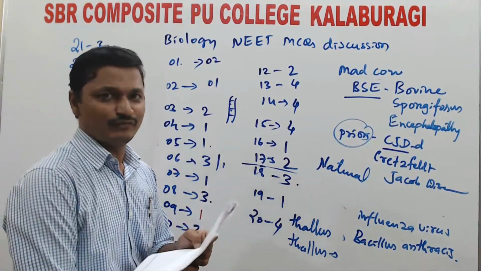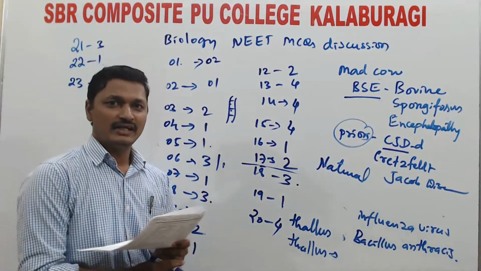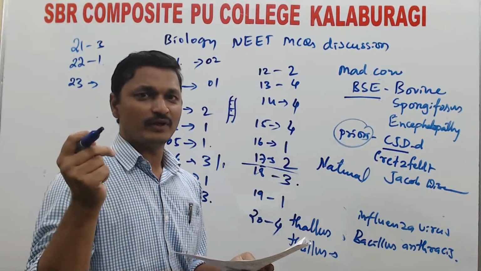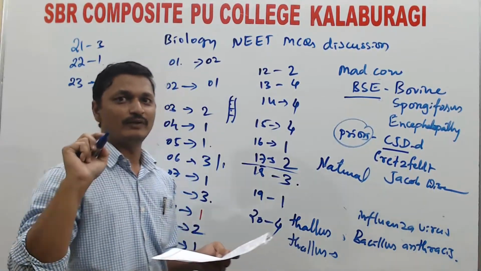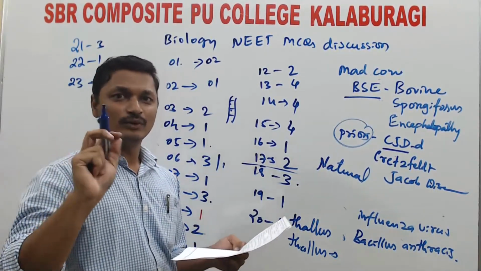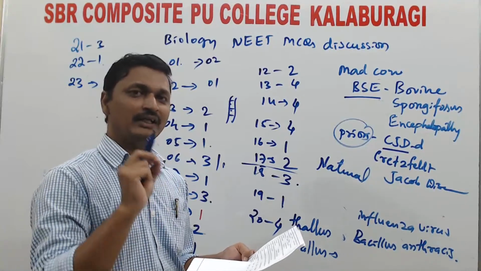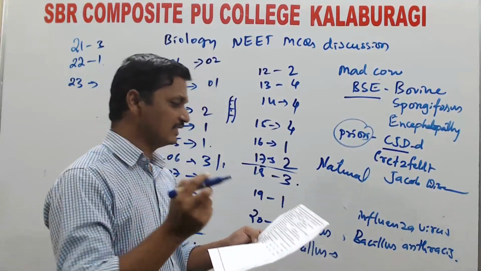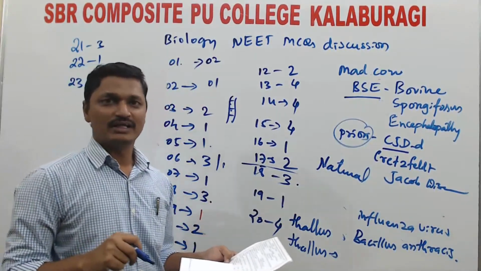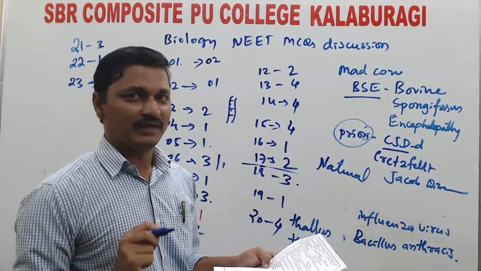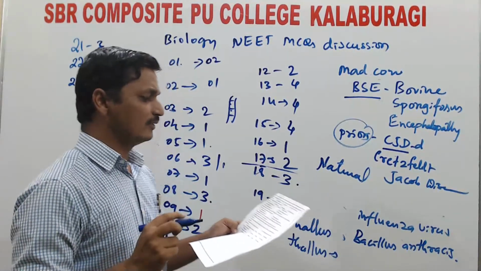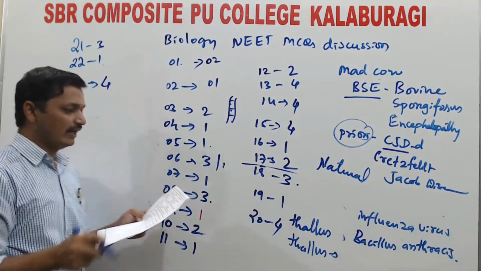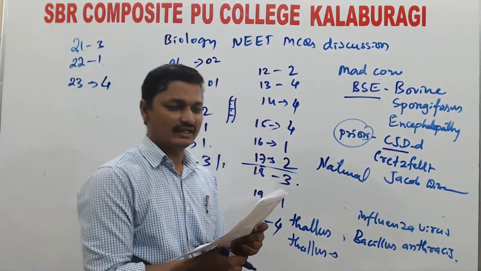And they are non-chlorophyllous. Fungi are usually heterotrophic. Why are they heterotrophic? Because of the absence of chlorophyll. They cannot prepare their own food. They resemble algae, but they cannot prepare their own food because they are non-chlorophyllous. They do not have chlorophyll pigments. They are colorless. So the fourth option, both 2 and 3 are correct. The second option is also correct.